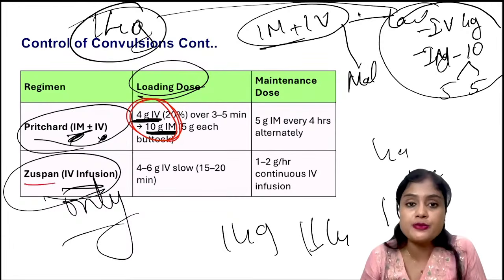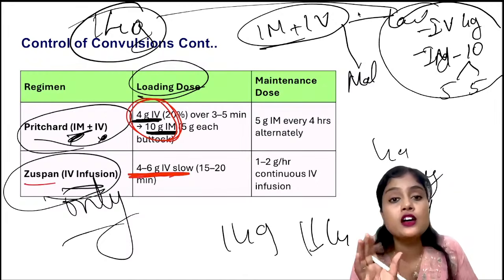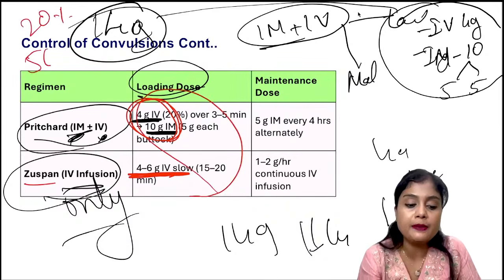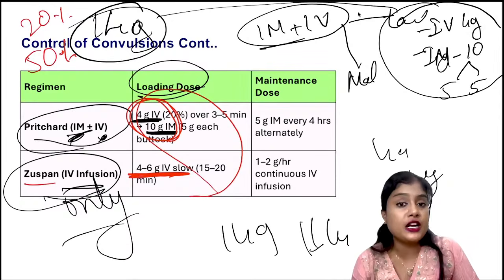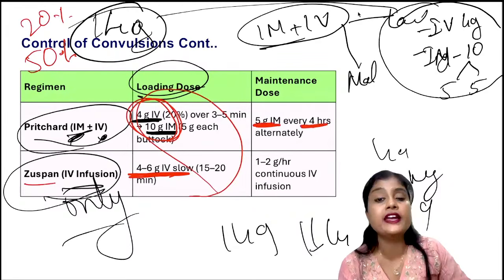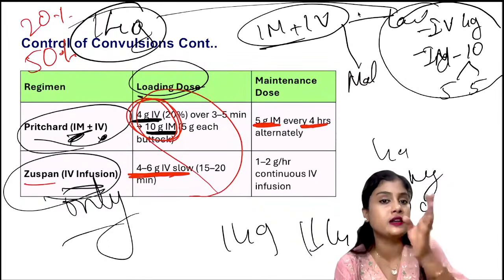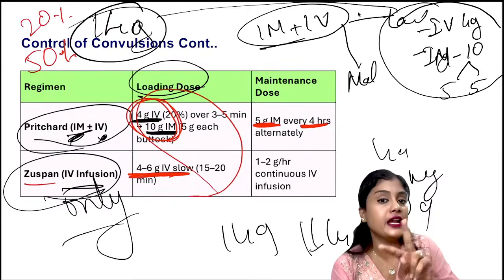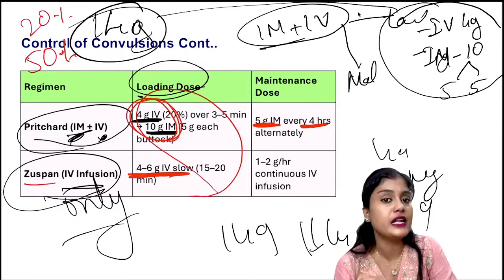Coming to the Zuspan regimen, here we give only IV, that is 4 to 6 grams of IV magnesium sulfate. IV is always 20% dilution, IM is 50% dilution. This also you should remember. Coming to the maintenance dose, in Pritchard regimen, we give 5 grams every 4th hourly on alternate buttock. Let us say now at 12 o'clock you gave it at the right buttock, and next at 4 o'clock you will give it at the left buttock. Initially the loading dose we would have given on both buttocks, right and left, isn't it? So next at 12 o'clock you choose right, and at 4 o'clock next you will give it left. That is how you will give.